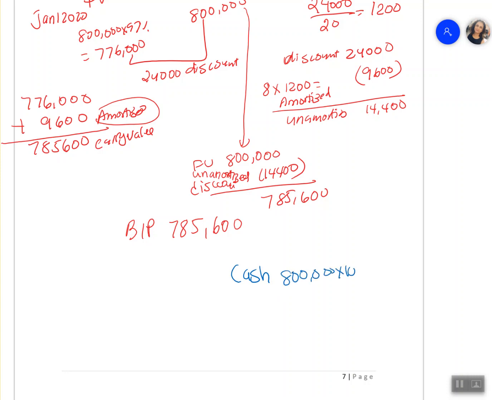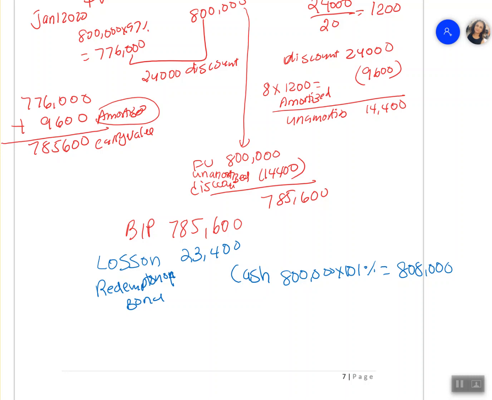800,000 multiplied by 101% gives me 808,000. So our liability was lower and we paid more than what our liability was. So then we have a loss, called loss on redemption of a bond, which is going to be the difference between those two, which should be 23,400. No, 22, sorry.